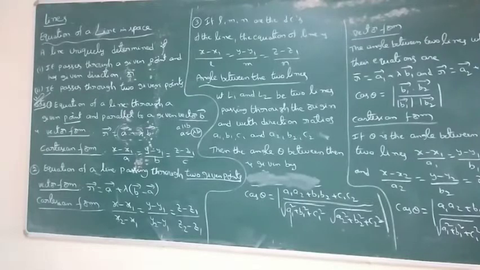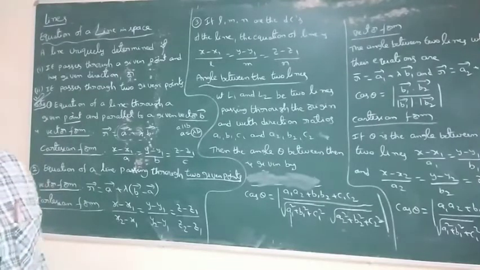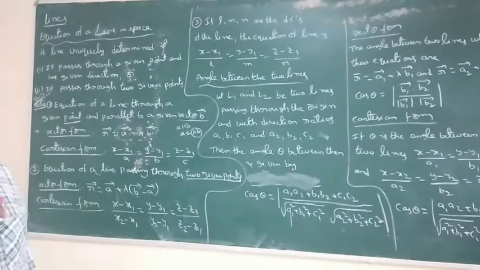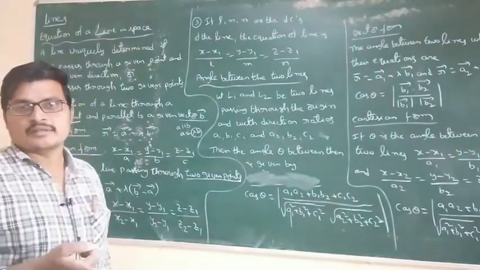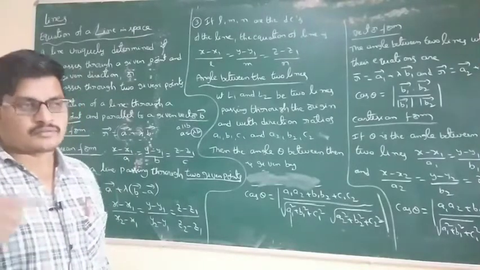This is very easy, but the difficult part is the confusion in formulas. Each one has a Cartesian form and a vector form. Which formula can we apply for the vector form, and which for the Cartesian form?